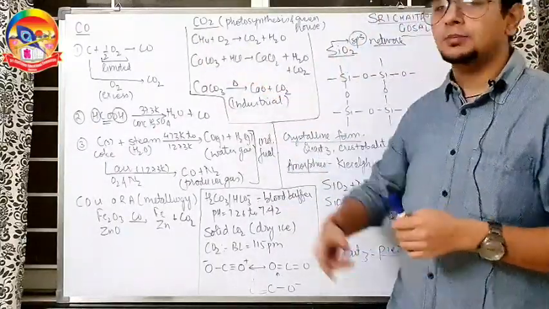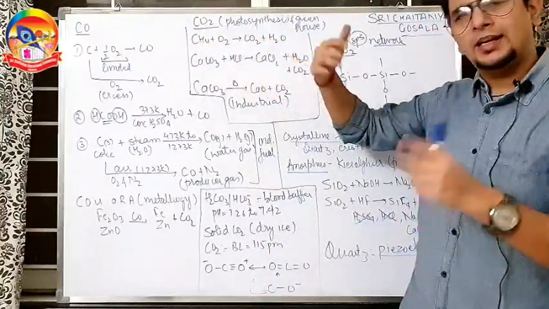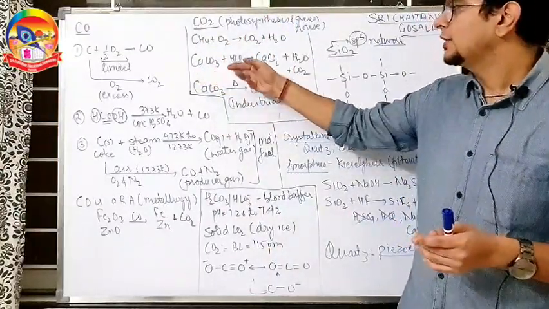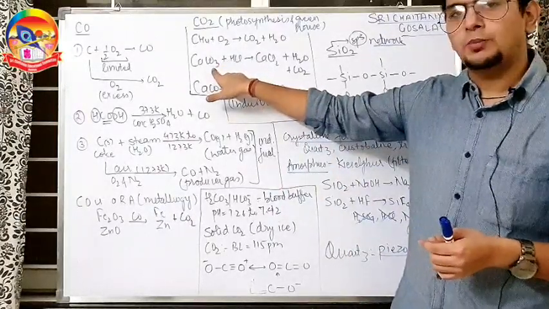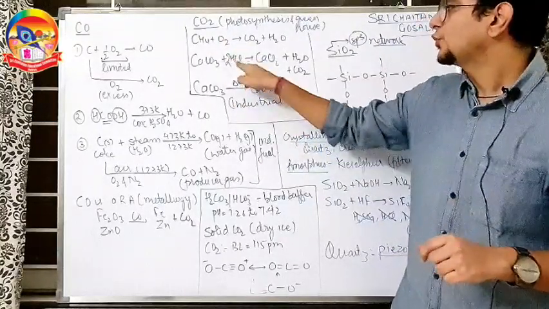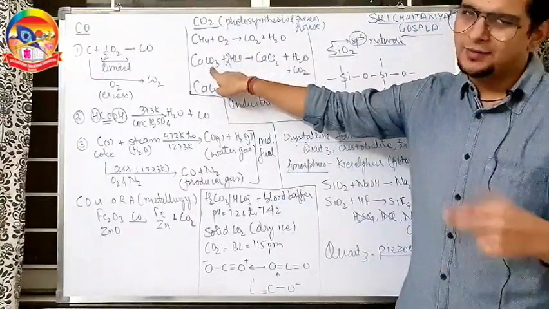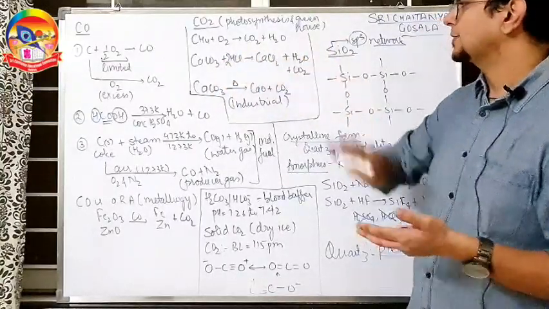When hydrocarbons are burnt, carbon becomes CO2, hydrogen becomes water, any hydrocarbon. CaCO3 with HCl, what happens? HCl will give H+ to CO3 2-, so it will give 2H+. So I can write 2HCl here. H2CO3 is formed, which is unstable and will form H2O plus CO2. And CaCl2 comes out as it is.